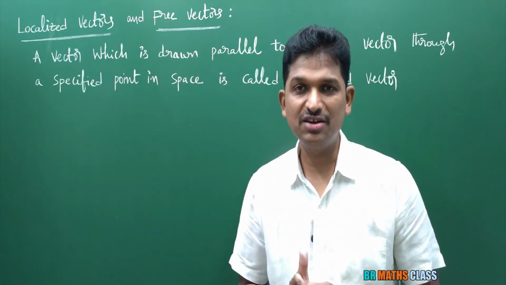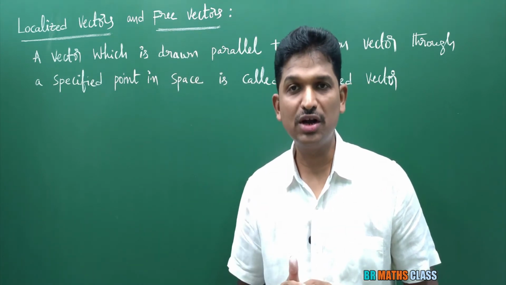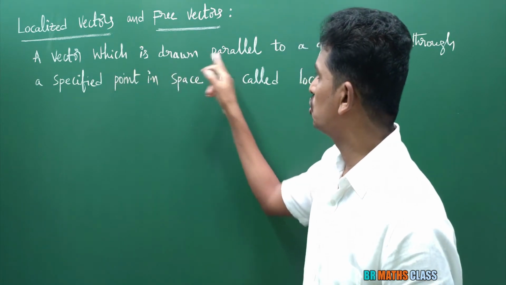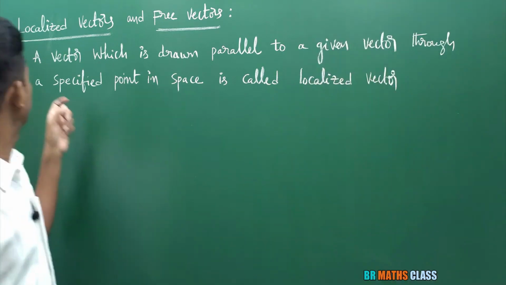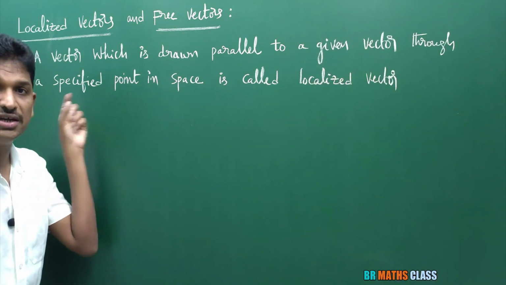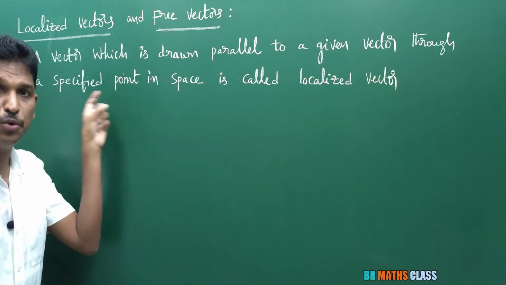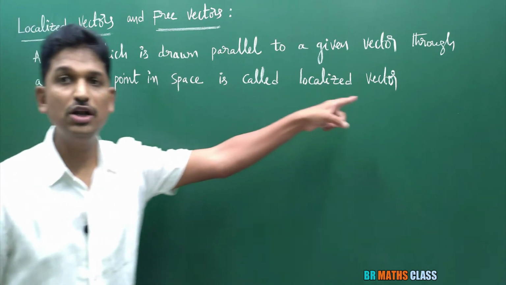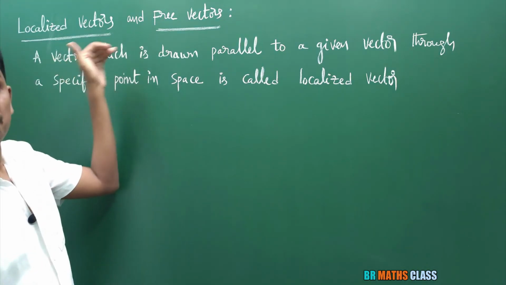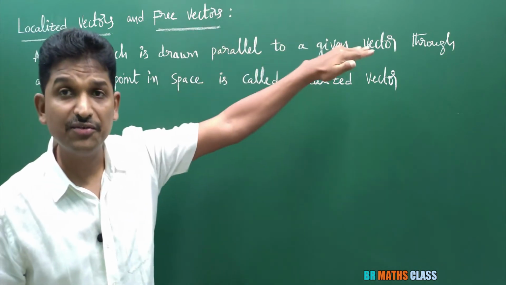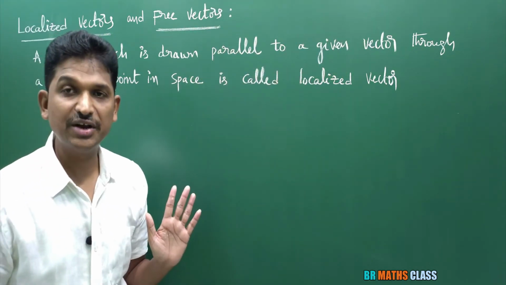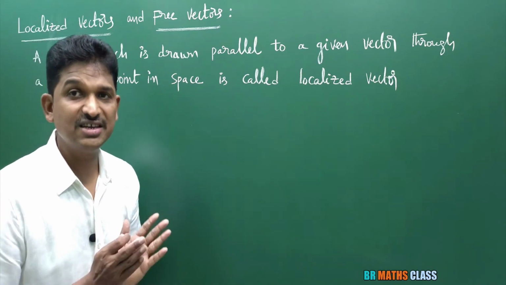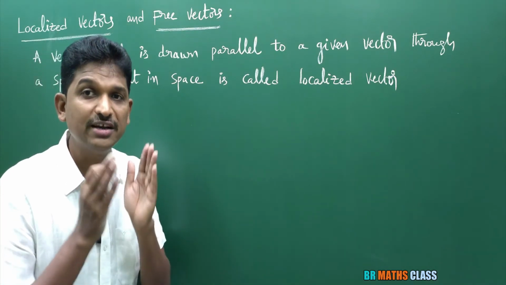First, localized vectors. What is the definition of localized vector? A vector which is drawn parallel to a given vector through a specified point. This is important. Through a specified point in a space is called localized vector. A vector which is drawn parallel to a given vector through a specified point is called localized vector. To explain this, I will consider an example. With that example, you will get more clarity.